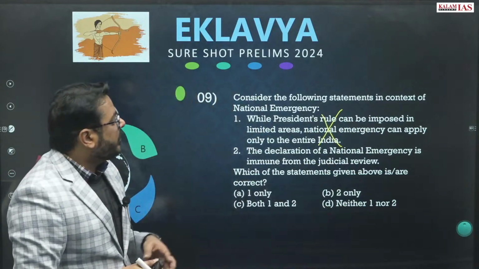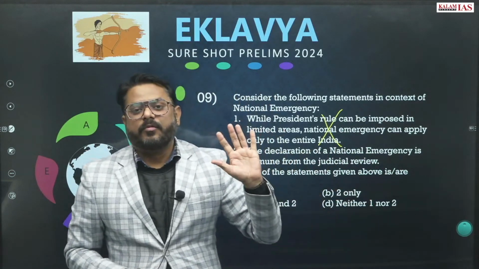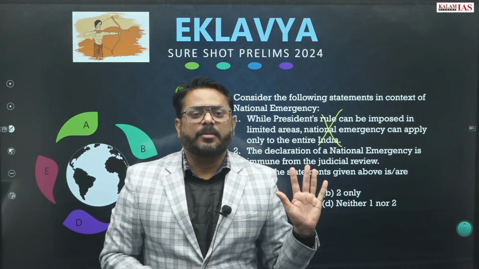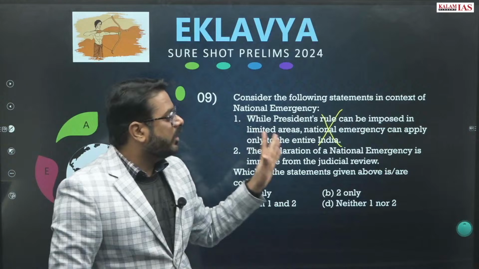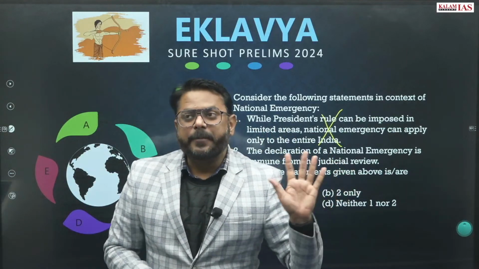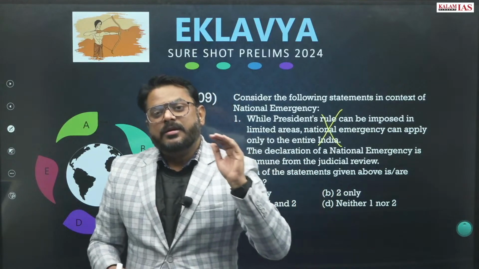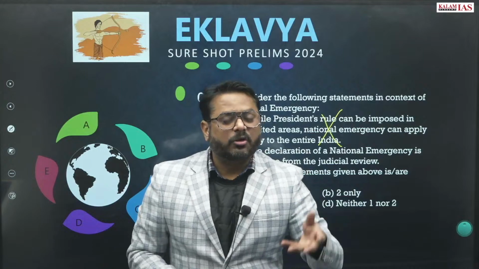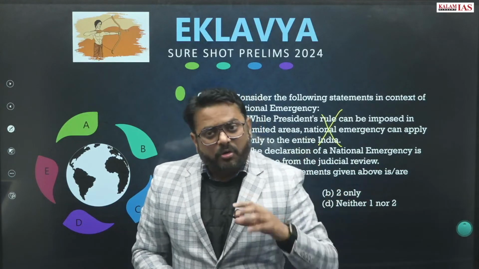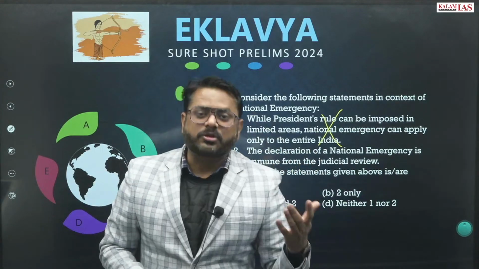The declaration of the national emergency is immune from the judicial review. Very few things are immune from judicial review. These provisions are not immune from judicial review. Why? Because it is not the President's own satisfaction. It is the President working on the aid and advice of the Council of Ministers, and the Council of Ministers is the government. So the Council of Ministers can suggest bad things to the President also.